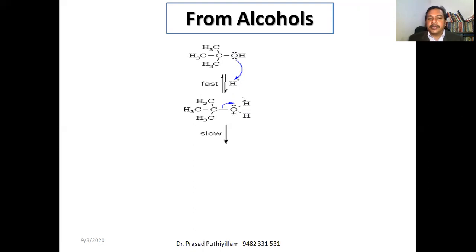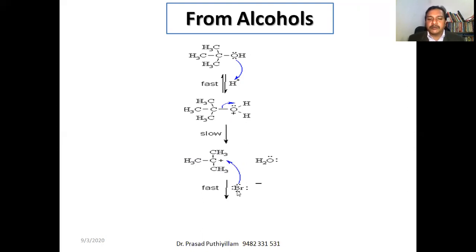Therefore, slowly it will try to become more stable. It will become stable when it converts into a water molecule, H2O. So that conversion takes place. H2O leaves out from that and creates a positively charged carbon. We call it a carbocation. And here it is somewhat stable because it is a tertiary carbocation. All the alkyl groups will give electron density to the carbon containing the positive charge to be stable.